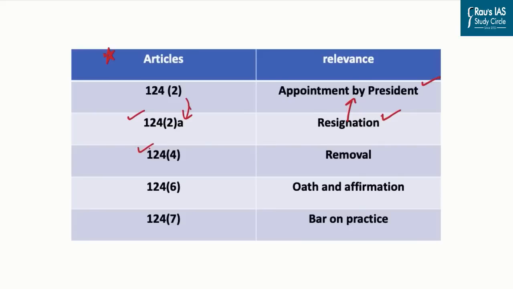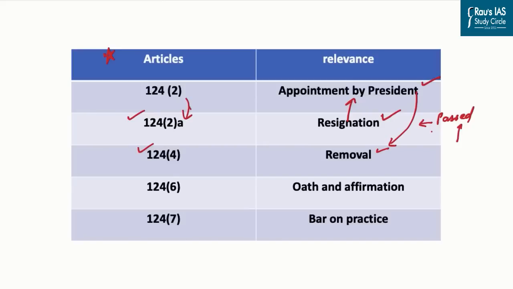When it comes to Article 124(4), it talks about the removal. It says that a judge of a Supreme Court shall not be removed from his or her office except by the order of the President. So here also the role of the President is very important. But this order is not subjected to the personal will of a President. This order should be passed by both the houses of the Parliament, supported by majority of the total membership of that house, and by the majority of not less than 2/3 of the members of that house present and voting.